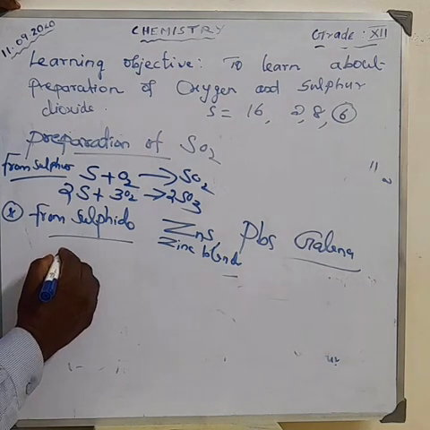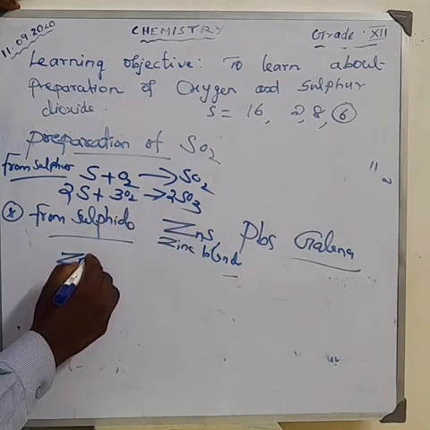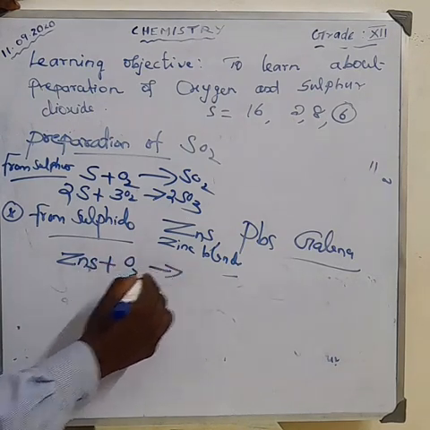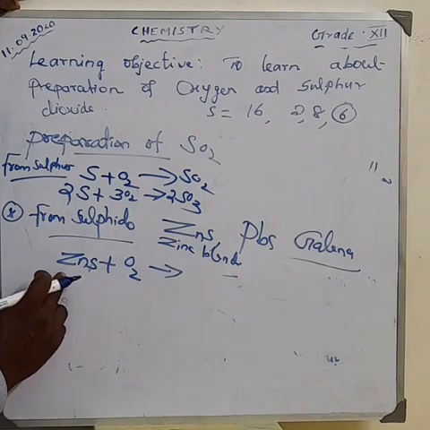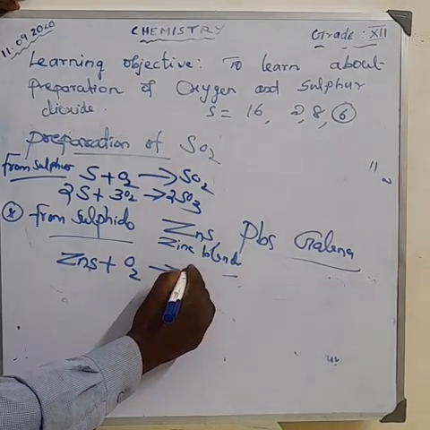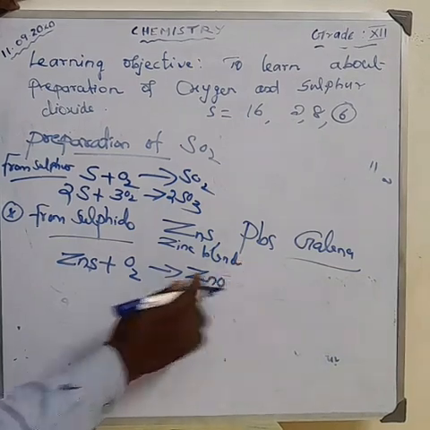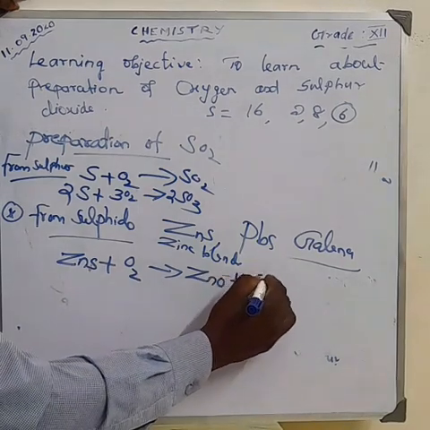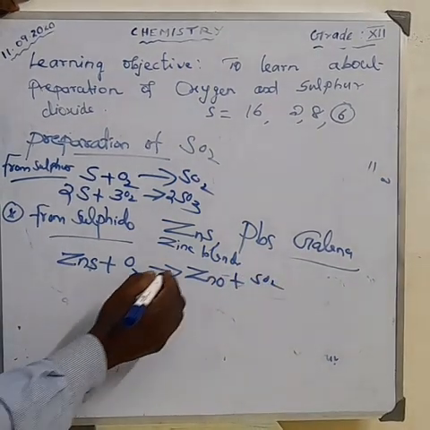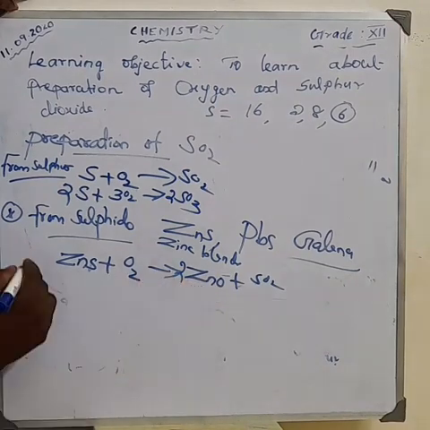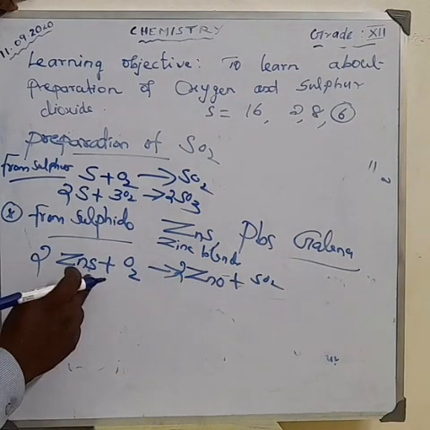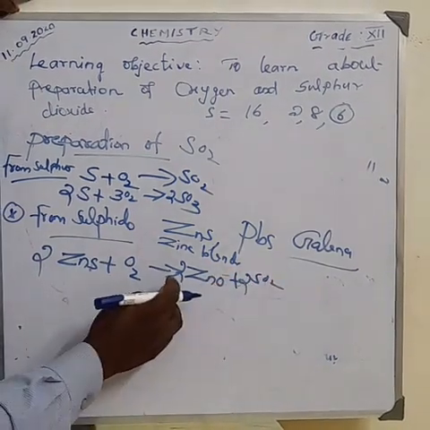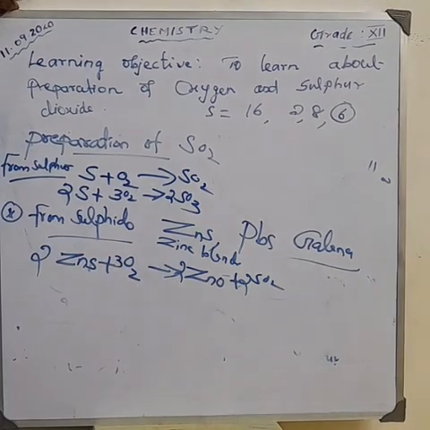Zinc sulfide, that is zinc blende, ZnS, reacts with oxygen. The zinc combines with oxygen to form zinc oxide, ZnO, and the sulfur combines with oxygen to form SO2. How can we balance the equation? Make it 2 here, so zinc is 2. Sulfur is 2. Oxygen: 2 into 2 is 4, plus 2 is 6. Make it 3 here. Now the equation is balanced.